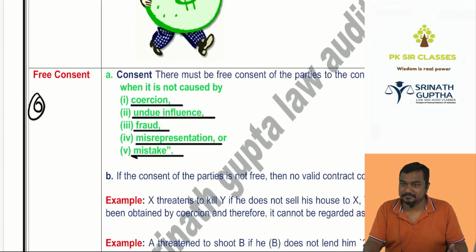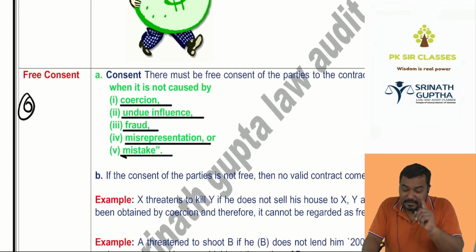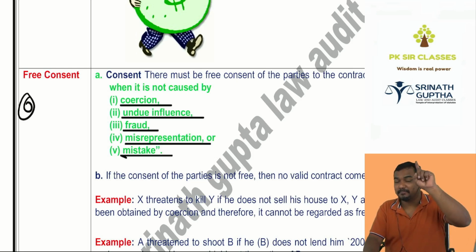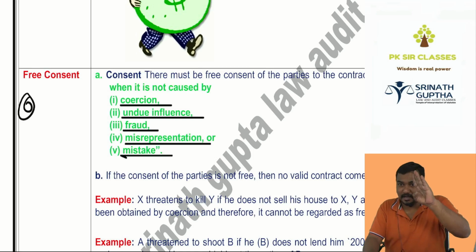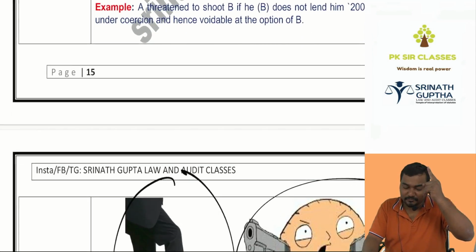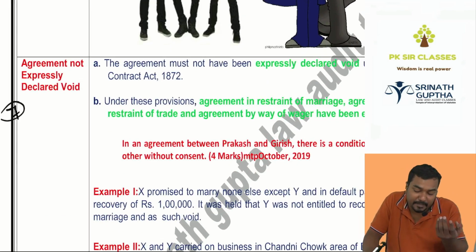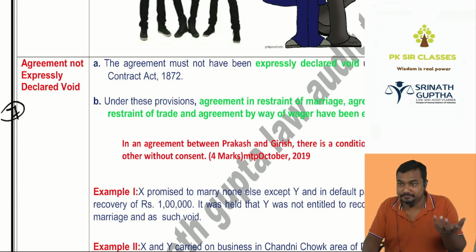If undue influence is there, coercion is there, free consent is not there, it is not a valid contract. Then there must be valid offer, valid acceptance, intention to create legal relationship, capacity of the parties, lawful objective, lawful consideration, free consent. And there must be certainty. It should not be expressly declared as void.